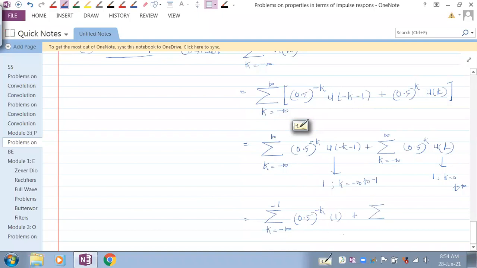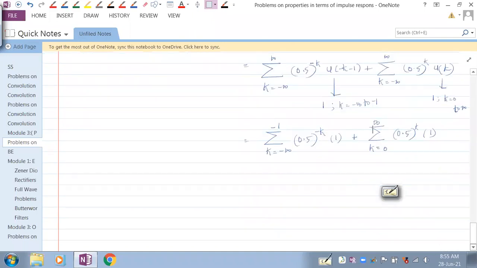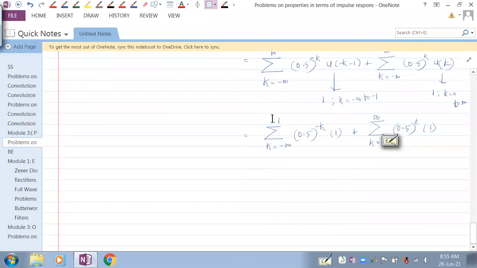For k ranging from where to where is it 0.5 to the power k, and u of k is 1? For k ranging from 0 to infinity. See the range that we have covered now. Minus infinity to minus 1 we have covered, then 0 to infinity also. That means we have covered the whole range of k from minus infinity to plus infinity. That is the meaning of magnitude n or magnitude k.